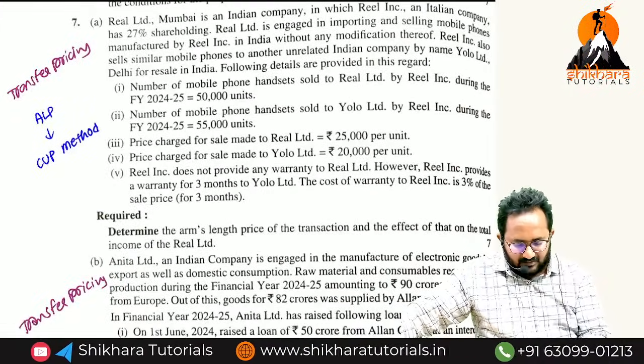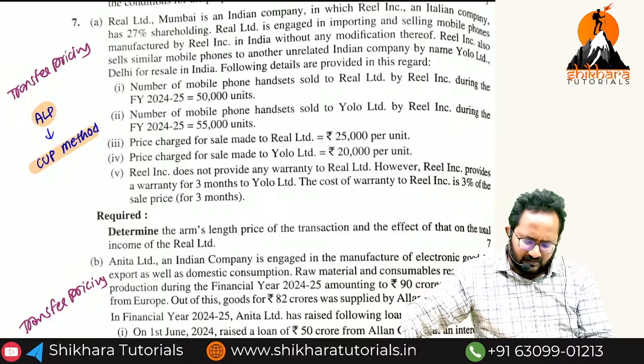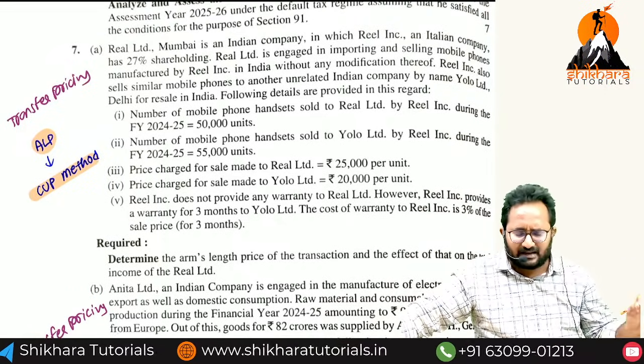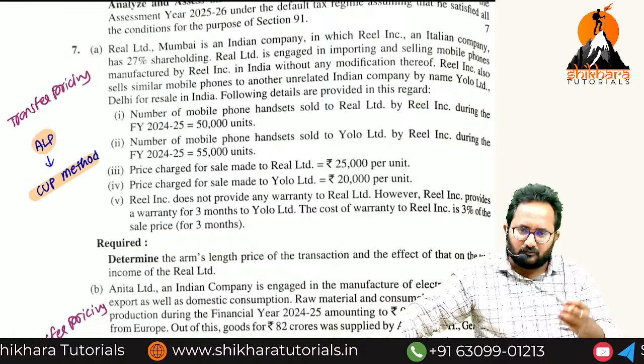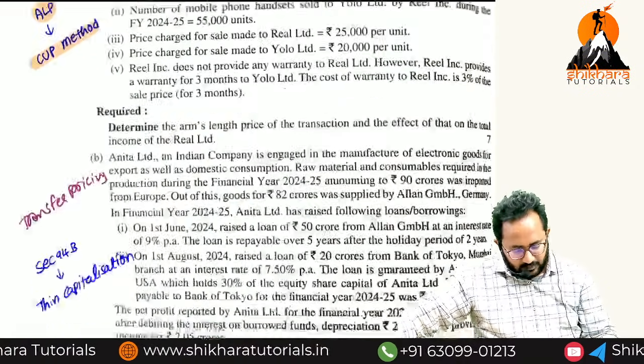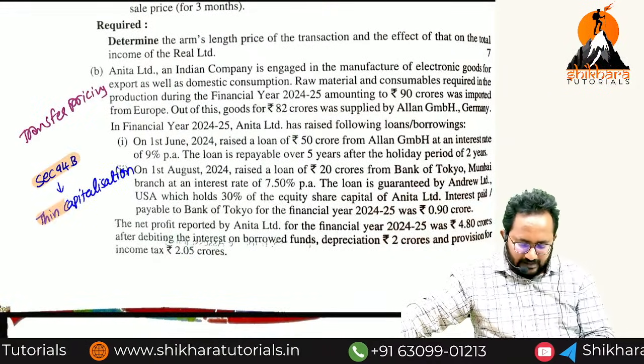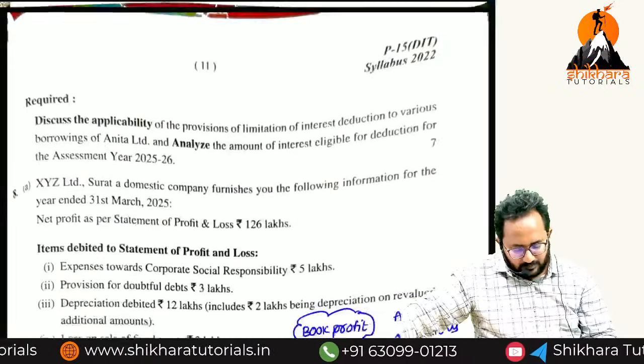Next is an easy question, that is the CUP method. Only one adjustment we have to do, that is the warranty amount we have to reduce. This is 94B as usual, a guess question, that is thin capitalization.